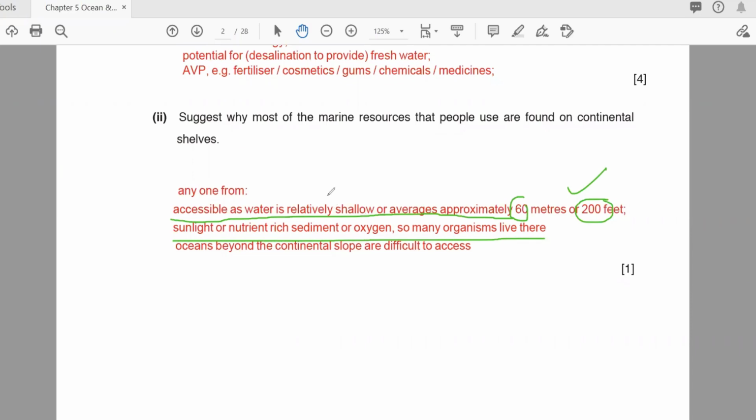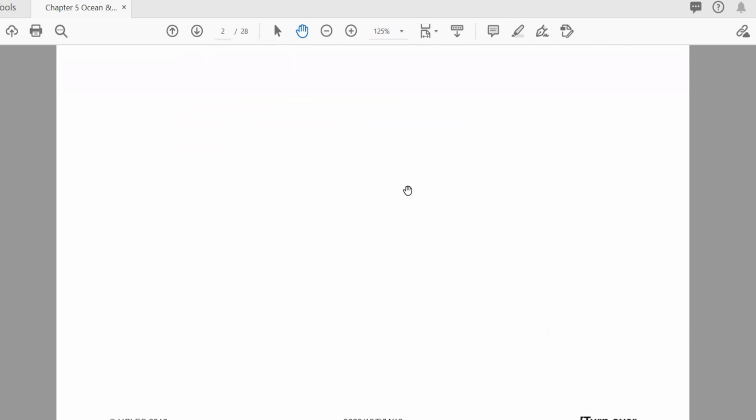So this is for the people. They can get the fish from here. Why? Because this is not much deeper, and most of the sunlight reaches here, and more carbon dioxide dissolves here. This is why people get more marine resources, which means the resources found in the ocean, in the continental shelf.